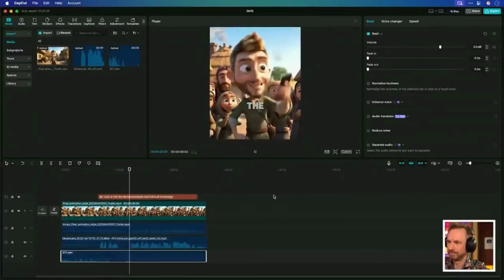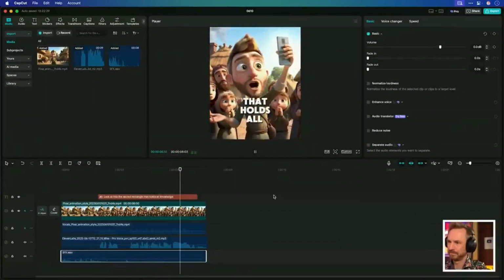Look at this. The sacred rectangle that holds all knowledge.